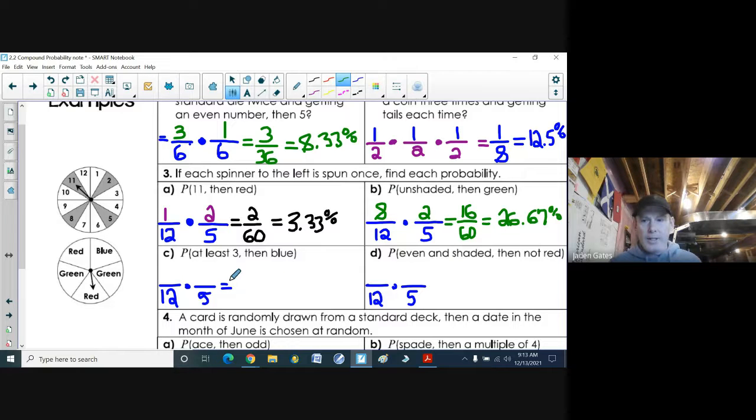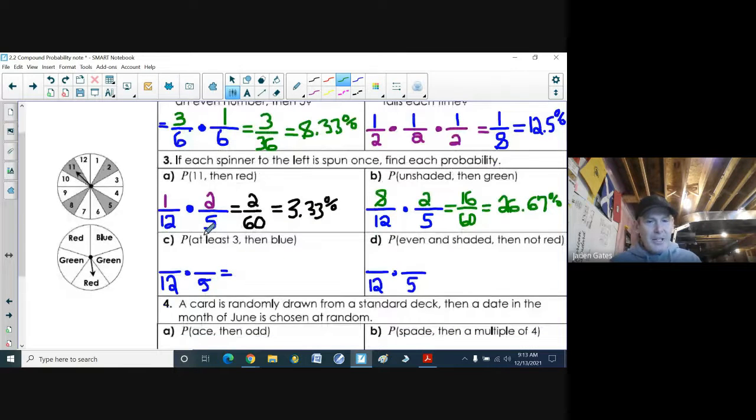All right, C, at least a 3, then blue. All right, at least a 3. Well, there's 1, or at least 3. So all the numbers are at least 3 except for 2 of them. So 10 of them are at least 3. Then blue. Well, there's only 1 blue. 10 times 1 is 10. 12 times 5 again is 60. And so, converting that to a percent, we get 16.67%.